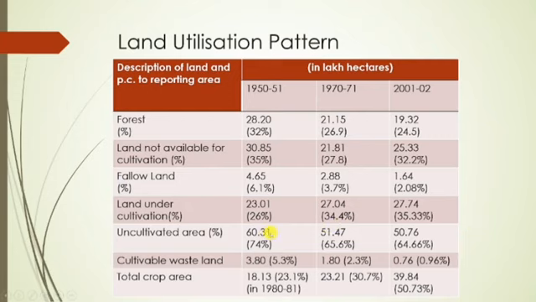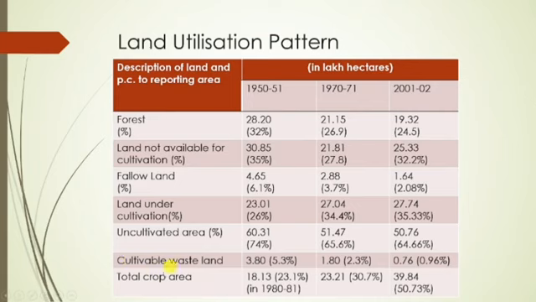It is 60.31 in 50-51, 51.47 in 70-71, and 50.76 in 2001-2. If we see the cultivable wasteland, it is also decreasing, right? From 3.80 lakh hectares to 1.80 in 70-71 and 0.76 lakh hectares in 2001-2.